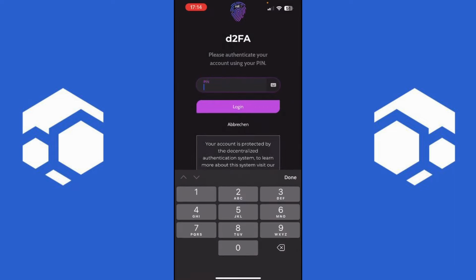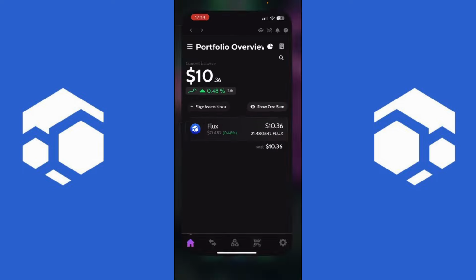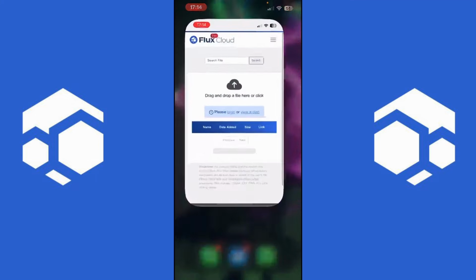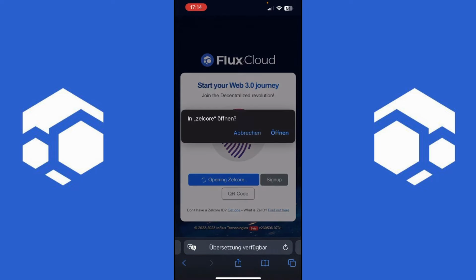Now again, I have to put in my two-factor authentication, and again I will press login, and now you can see that I am logged into my wallet. Now I will hop over to my browser. In my case I will use Safari, and hop over onto the website cloud.runonflux.io, and all I need to do is click on login. This will then direct me to this page.